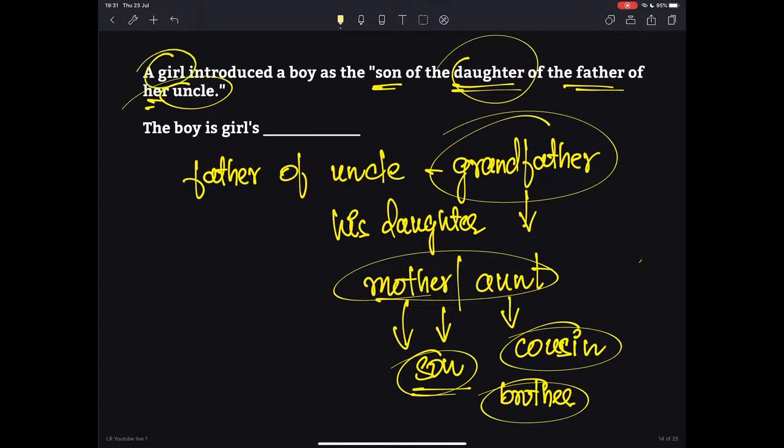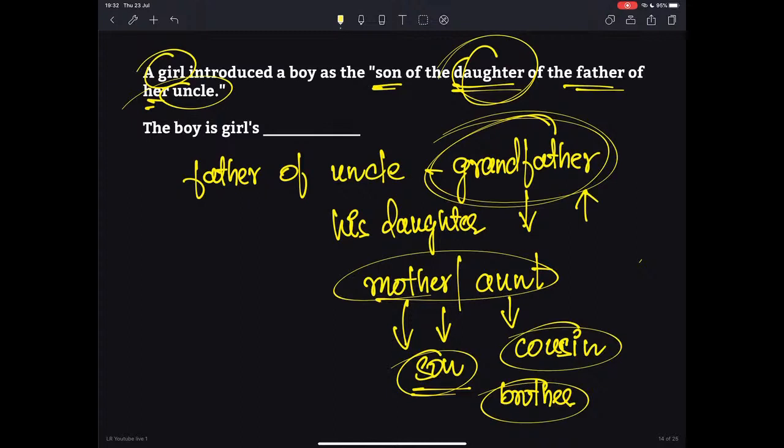Let's assume that you are the girl. Who is the father of your uncle? That person would obviously be your grandfather. Now, the question further says, daughter of the father of her uncle. We have already established that the father of the uncle is grandfather. And who is grandfather's daughter to you?